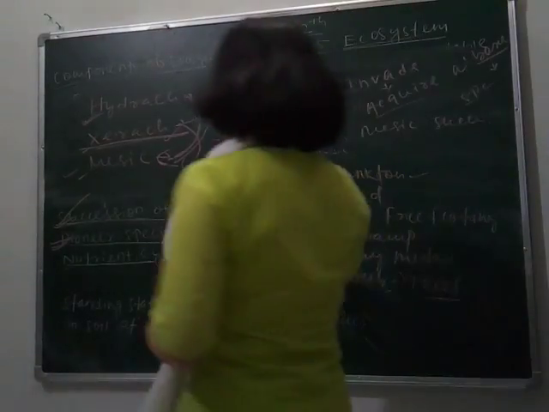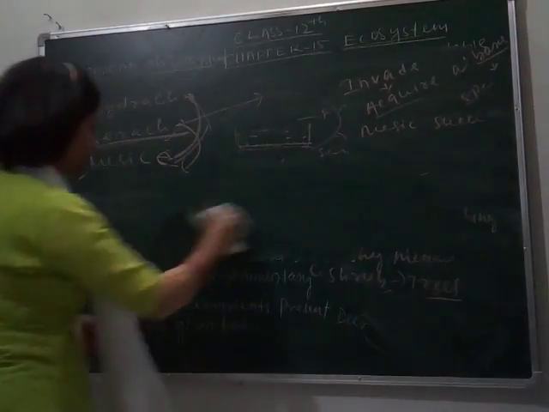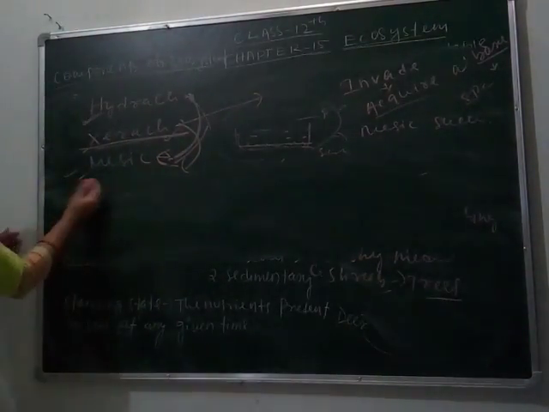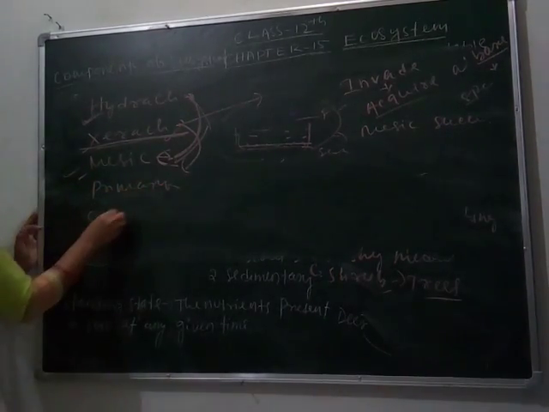So here let's understand succession again. Succession is of two types. One is primary succession and another is secondary succession.